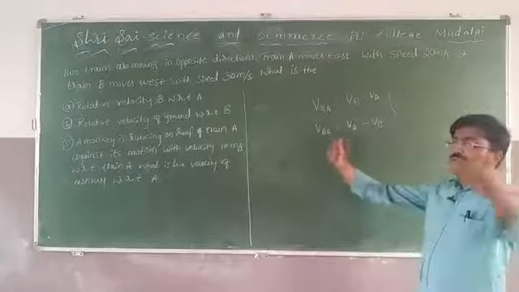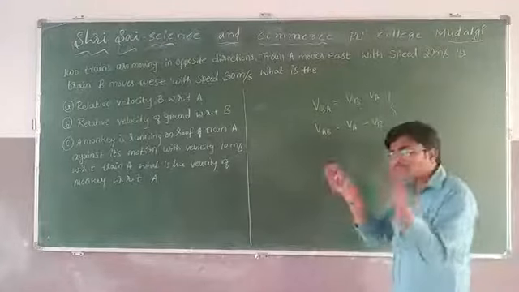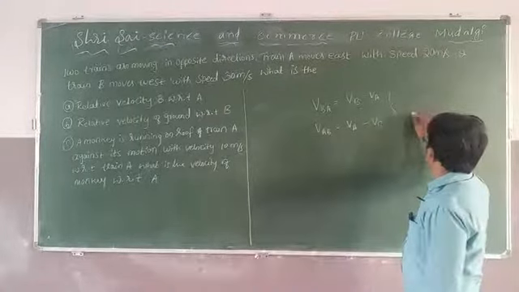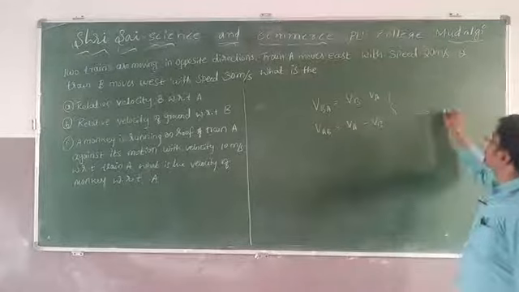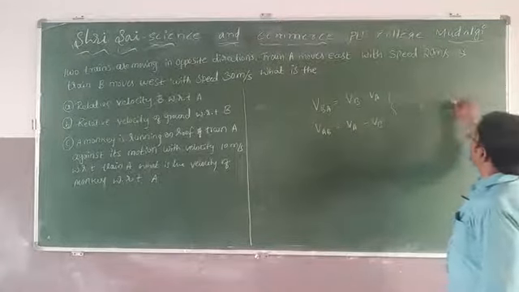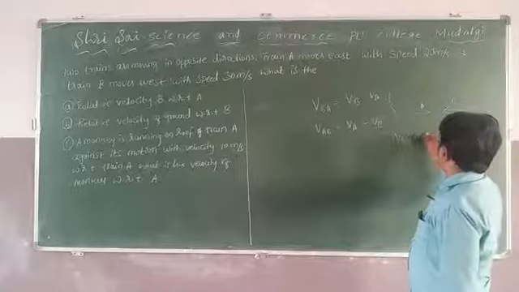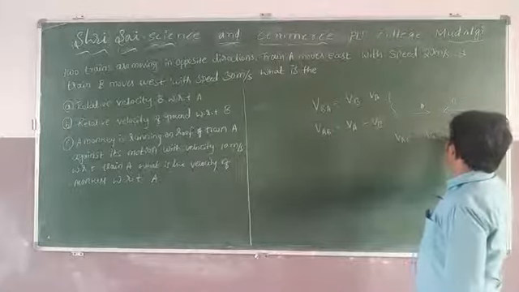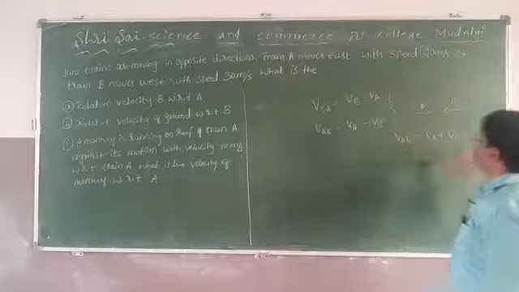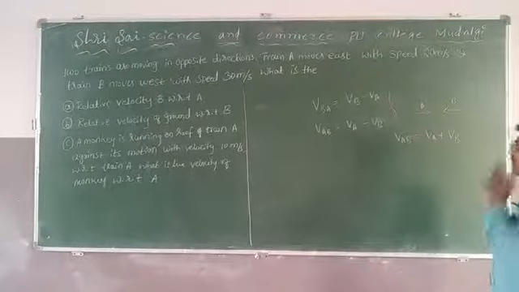If both are moving in opposite directions, one object moving like this and one more object moving like this, then the velocity of object A with respect to object B is given by Va plus Vb. How did I write Va plus Vb?